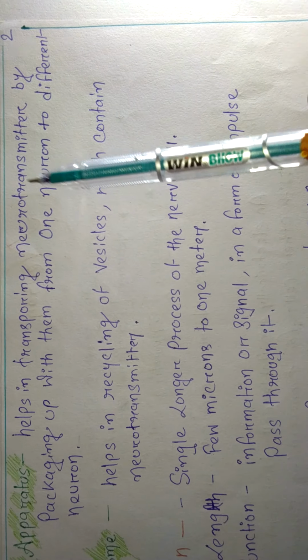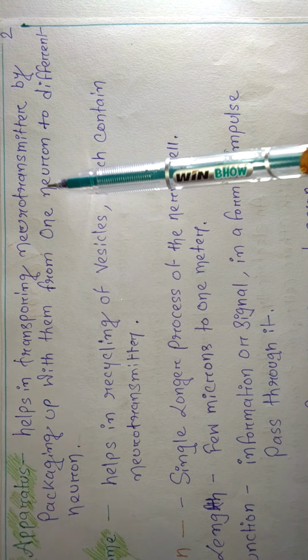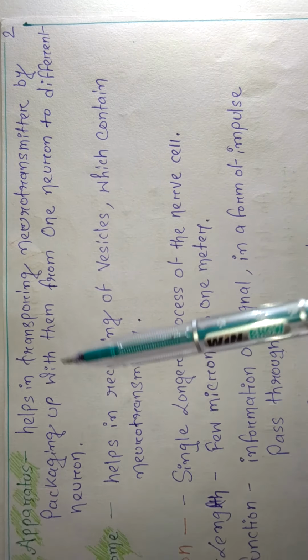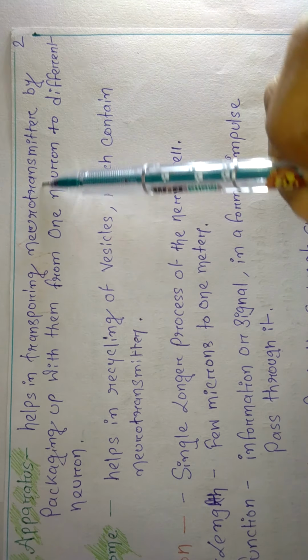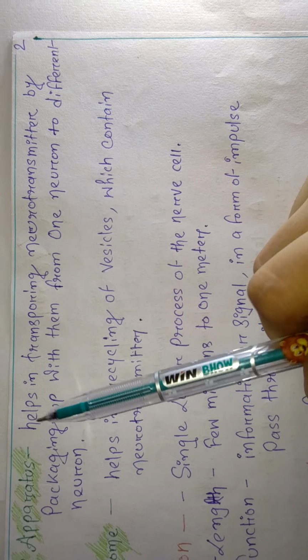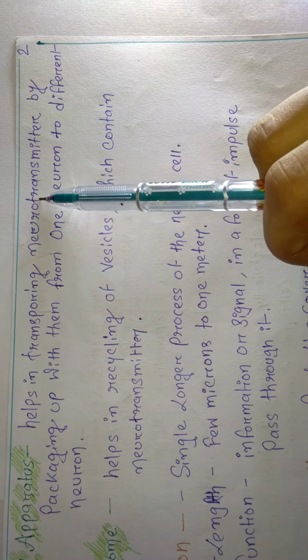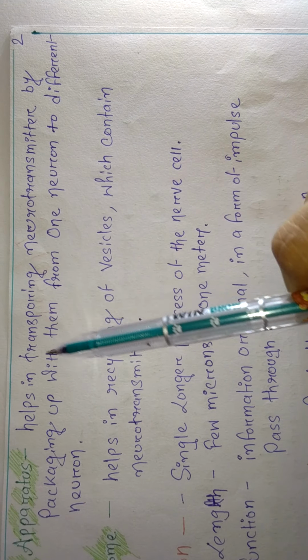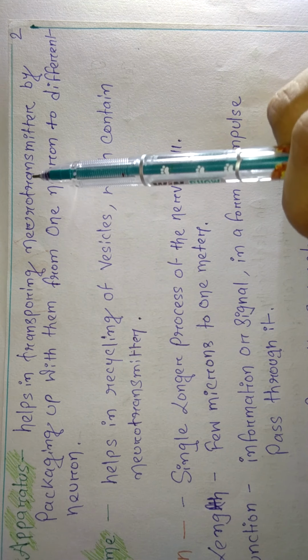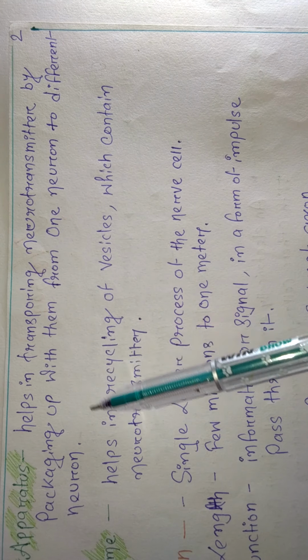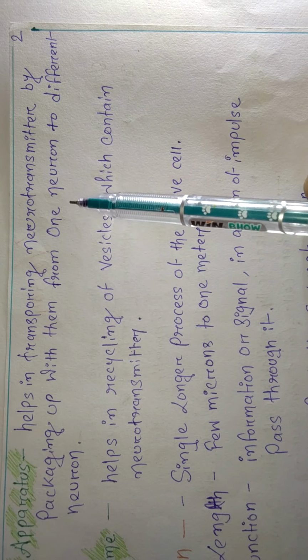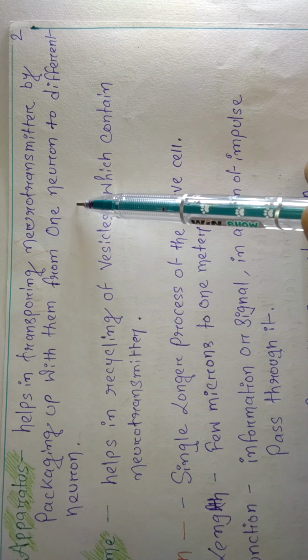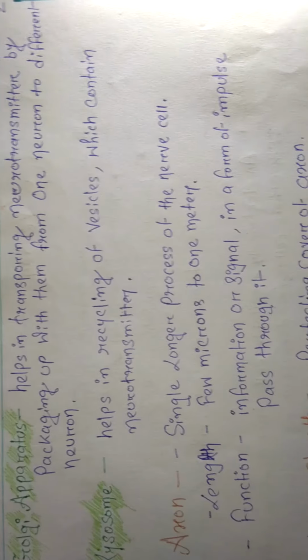Basically they are like a car. The neurotransmitter comes and sits in the car after protein synthesis, and then they go from one neuron to another neuron. I hope it's clear.